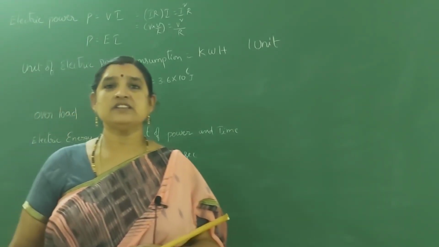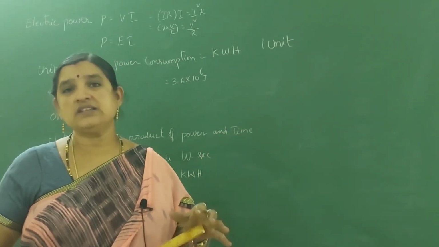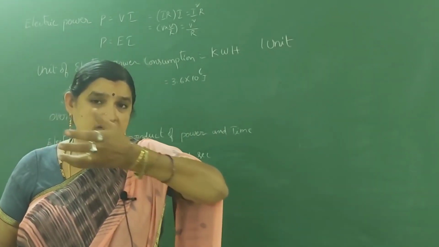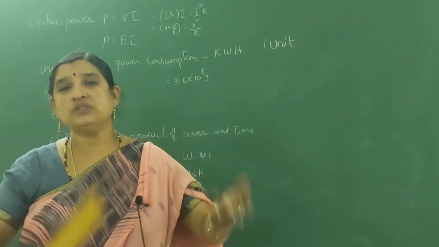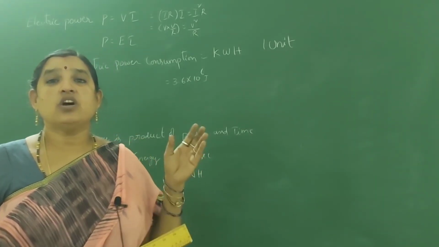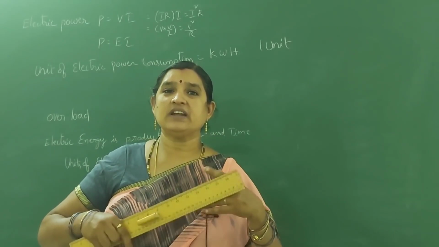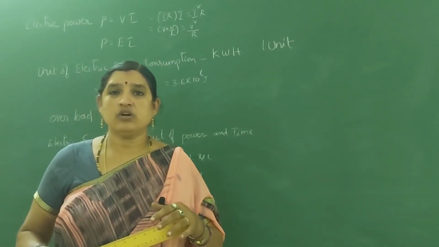The potential difference is 240 volts. But if you are using all these electrical devices at the same time, what happens? The incoming current is 20 amperes, but if you are using more than 20 amperes, it is called overload. Using more current than what is coming is called overload.